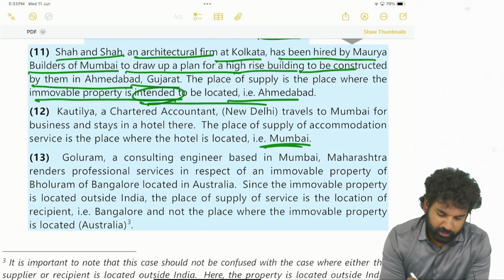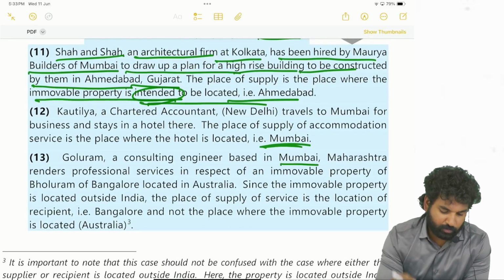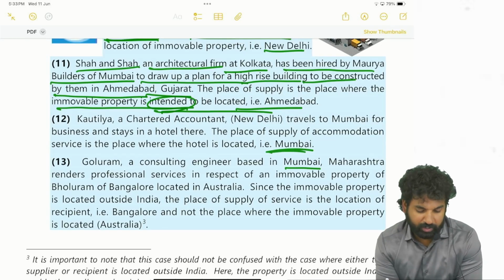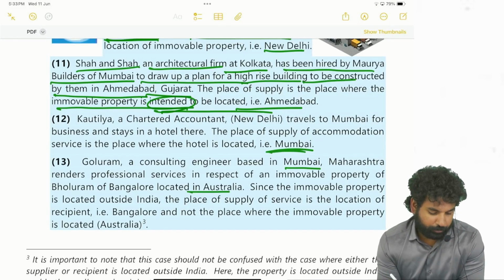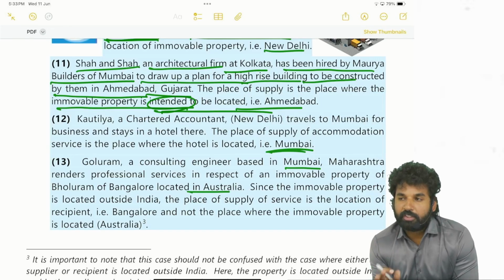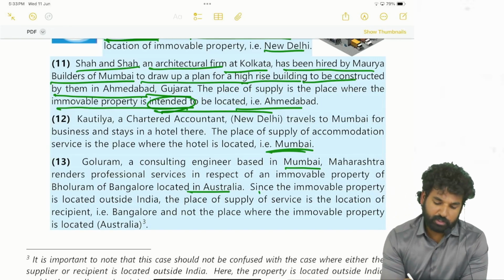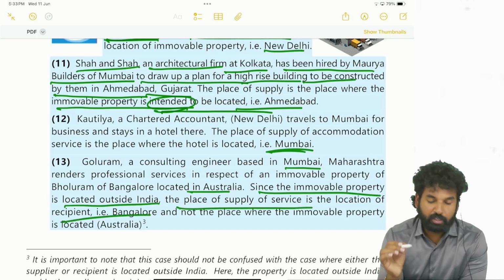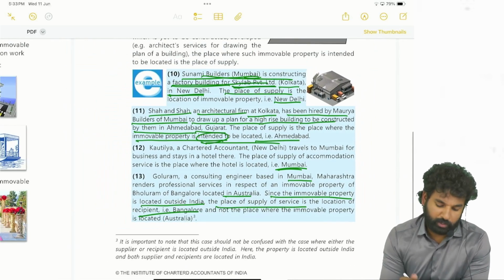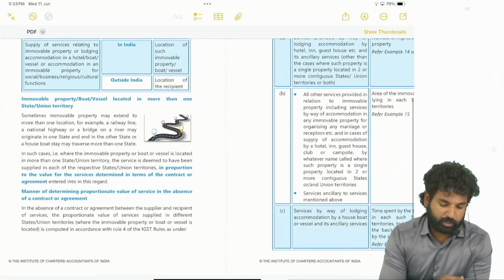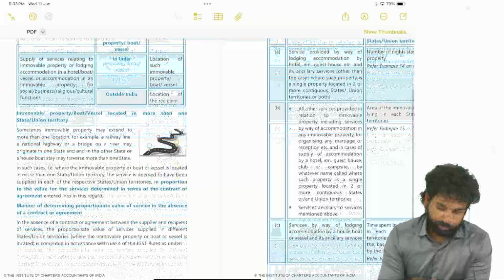Goluram, a consulting engineer based in Mumbai, Maharashtra, renders professional services in respect of immovable property of Goluram of Bangalore, located in Australia. See, the immovable property is located outside India. In such a case, since the immovable property is located outside India, the place of supply of service is the location of the recipient, and not the place where the immovable property is located. Right, next examples we will see.